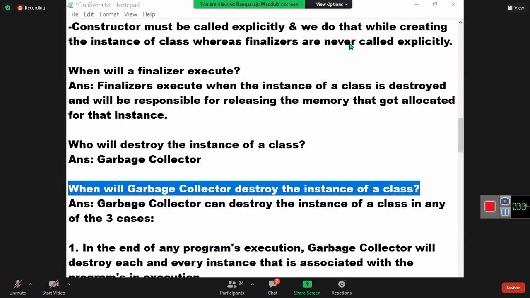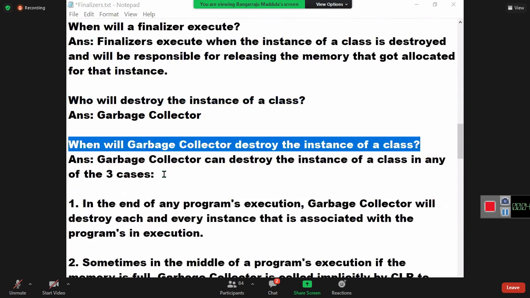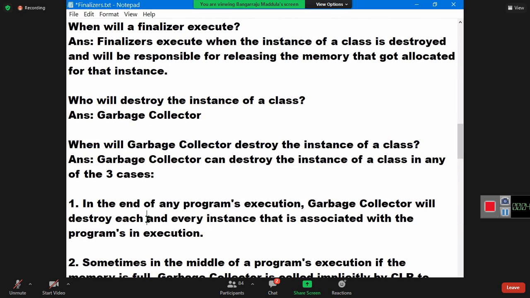What are the three? In the end of any program's execution, the garbage collector will destroy each and every instance that is associated with the program in execution. So that is the first thing, in the end of any program's execution.